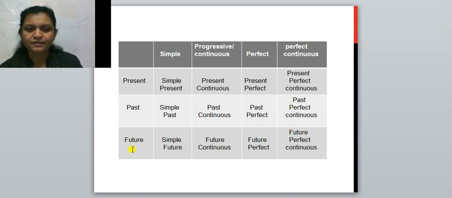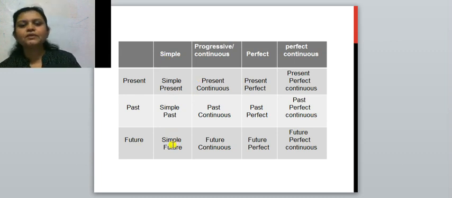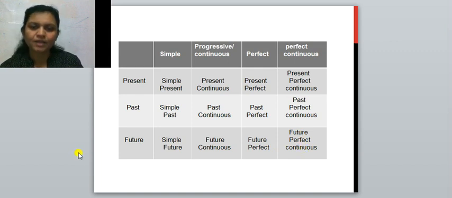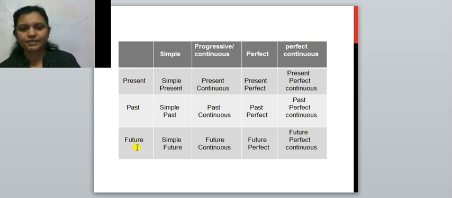Third tense is the future tense. First aspect is simple. So, simple future tense, future continuous tense, future perfect tense and future perfect continuous tense. The chart is very important. Learn the chart, so what will happen? You can easily remember the subtypes of each tense: present tense, past tense and future tense.